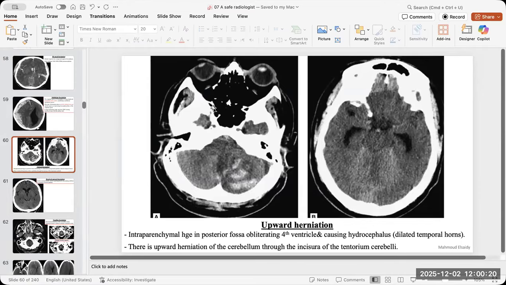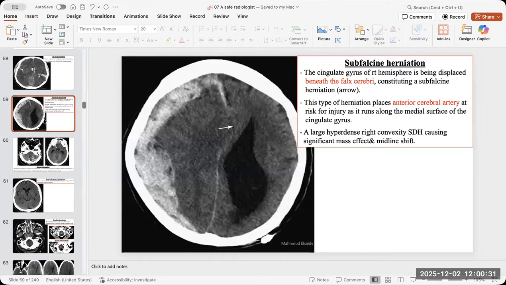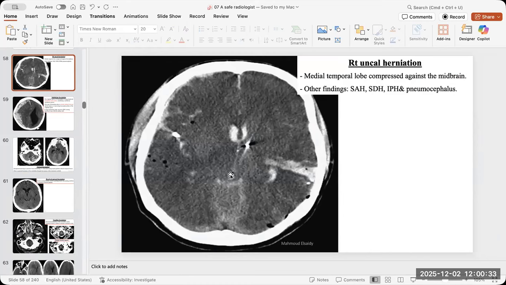Because the brain herniation will push the CSF on this ipsilateral side downwards, so it will bulge. It is also an early sign of uncal herniation. So if you cannot see the basal cistern, or the ipsilateral CP angle cistern is starting to bulge, starting to dilate, this is also an early sign.